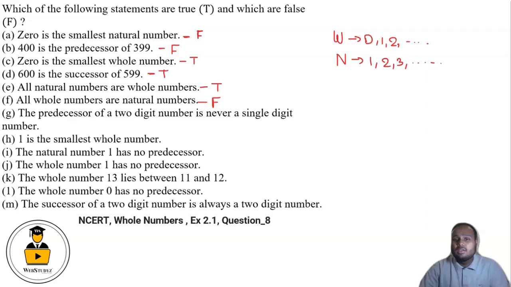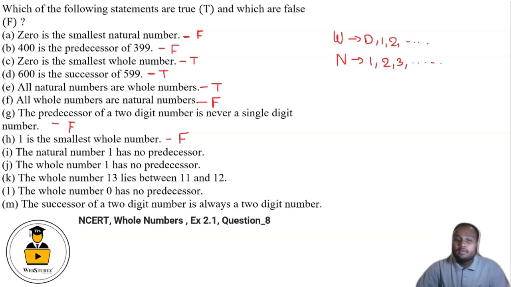Basically, we can take the example of 10. 10 minus 1 is 9, which is a single digit. So this is false. Fine. Now in the next part, 1 is the smallest whole number, which is false because 0 is the smallest whole number.